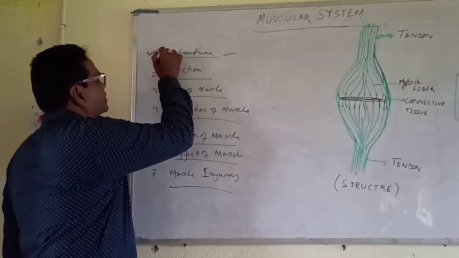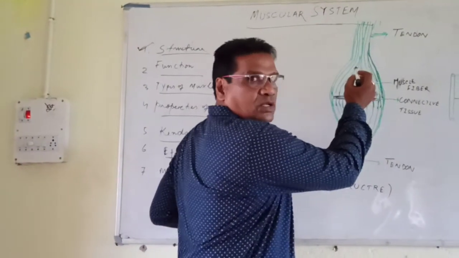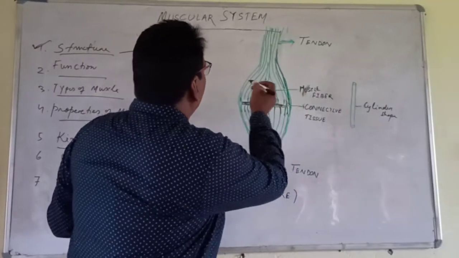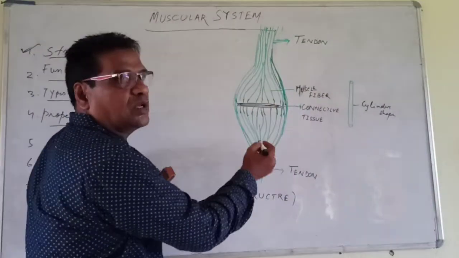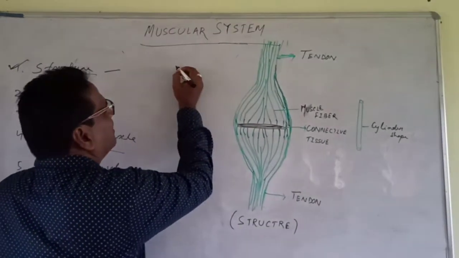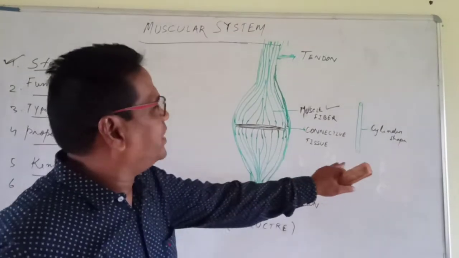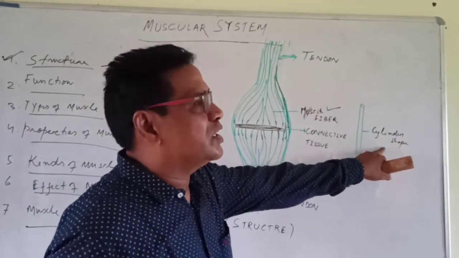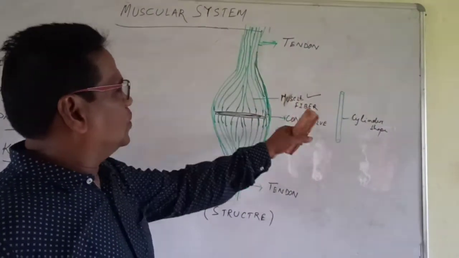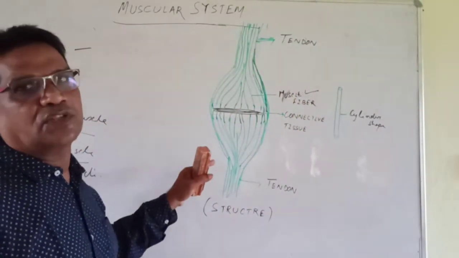First step is structure. The structure I have already drawn here. The unit structure of muscle is the muscle fiber. This fiber is cylinder-shaped or thread-like. A group of muscle fibers together forms the muscle.